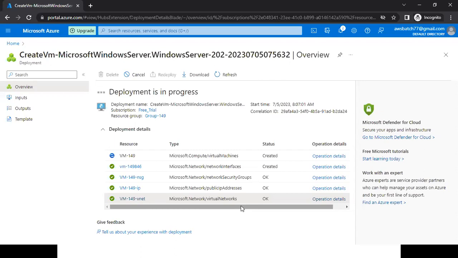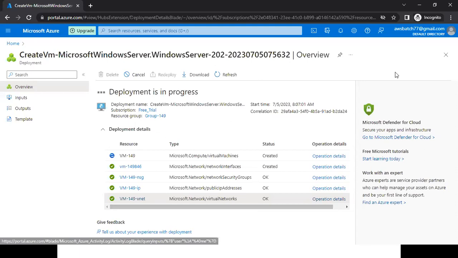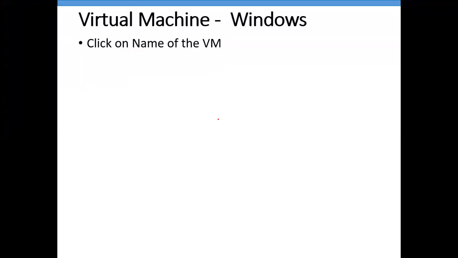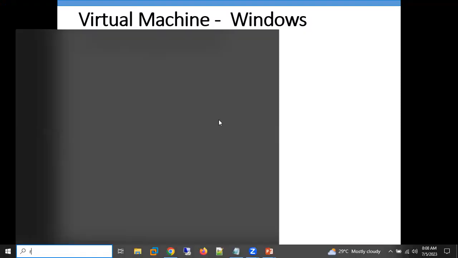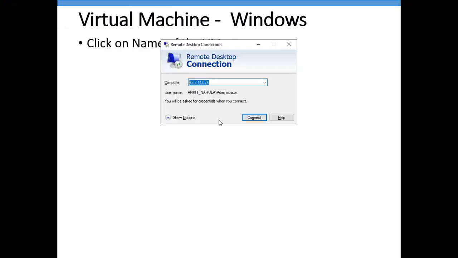Still in process. Still taking. Okay. Once our virtual machine is ready, we need to connect to this machine. How we can connect to this machine? In your Windows machine, we have a default tool called Remote Desktop Connection. With the help of this particular tool, we can connect to our Windows machine.